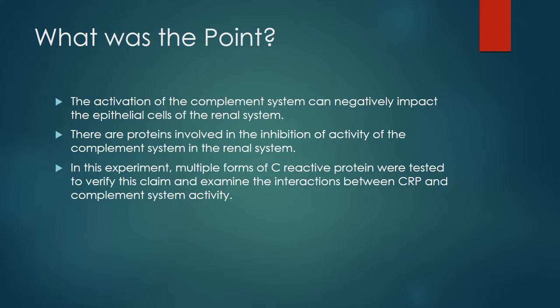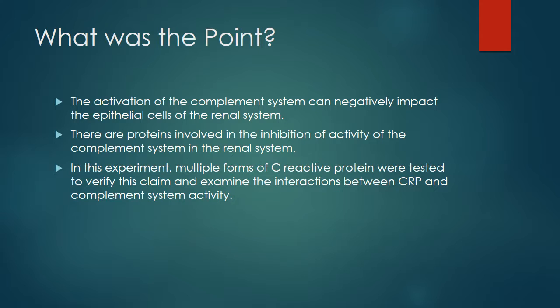So the main premise of this particular paper was that the activation of the complement system can negatively impact the epithelial cells of the renal system. What this means is that the complement system proteins can actually bind to the epithelial cells of the renal system and cause them to be damaged.